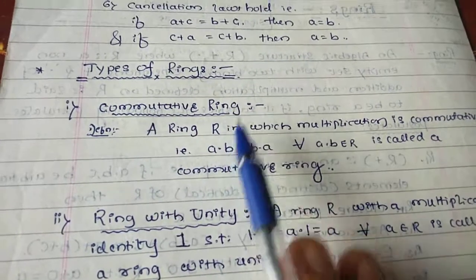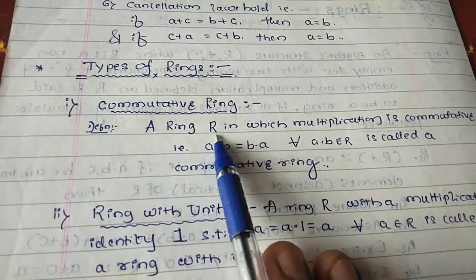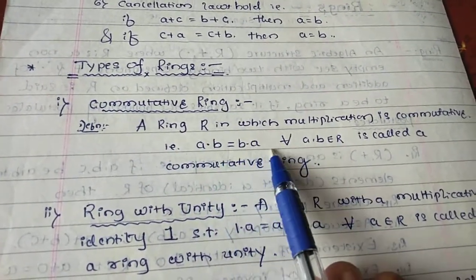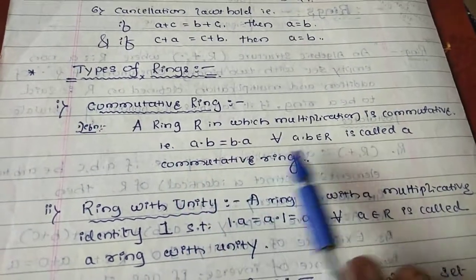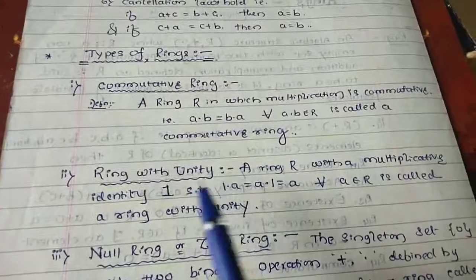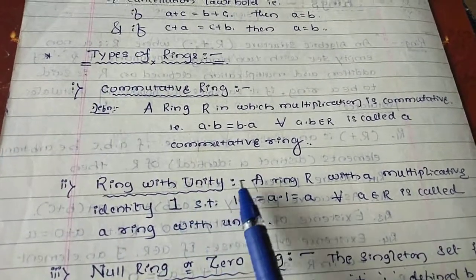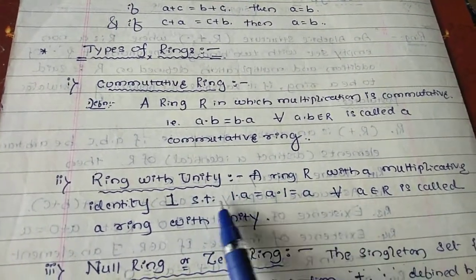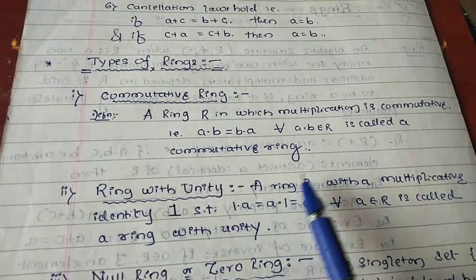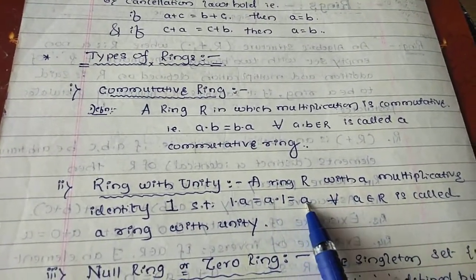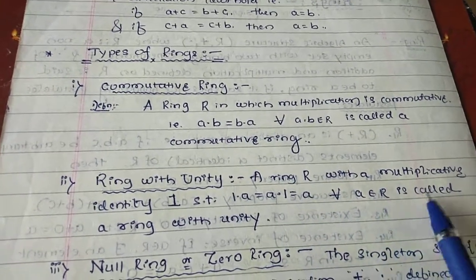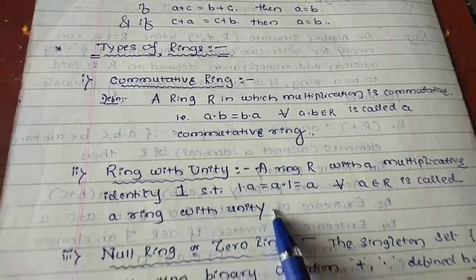Suppose a commutative ring is asked: a into b equals b into a for every a, b belonging to R. This is important. Next, a ring with unity: 1 into a equals a into 1, that is, multiplying by unity gives the number itself, so that element a belonging to R is called a ring with unity.